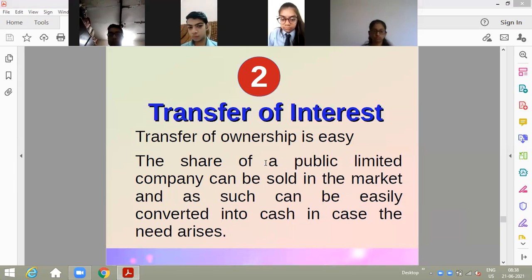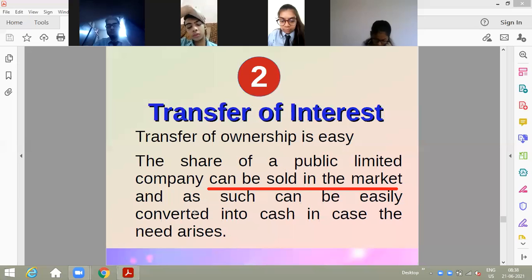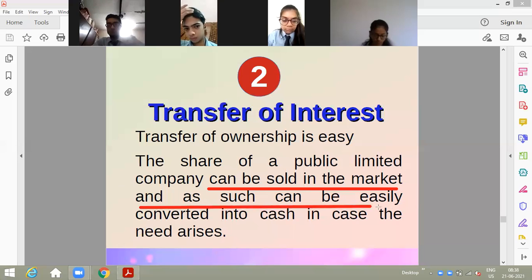So I can clearly say that transfer of interest is very, very important and very, very easy in the company, right? But the question arises, how is transfer of interest easy? We can easily sell the share in the market. For example, if one share is lying with Mr. A in the market, then Mr. A definitely can sell the share to the people who want to purchase it.